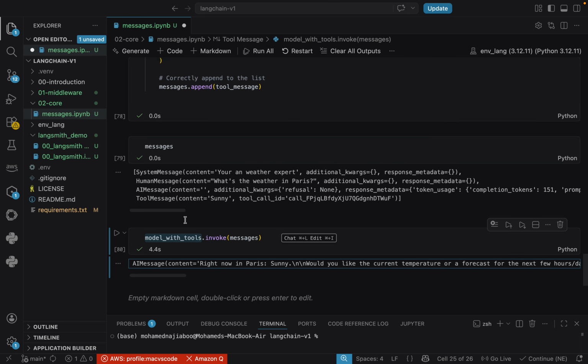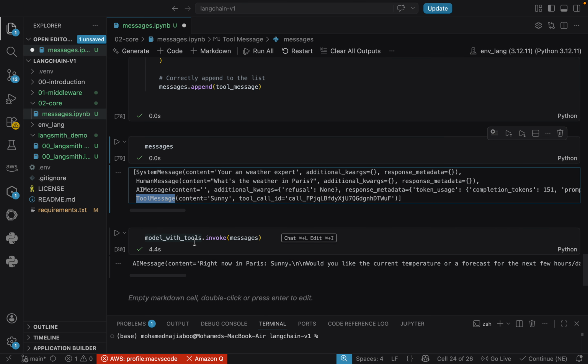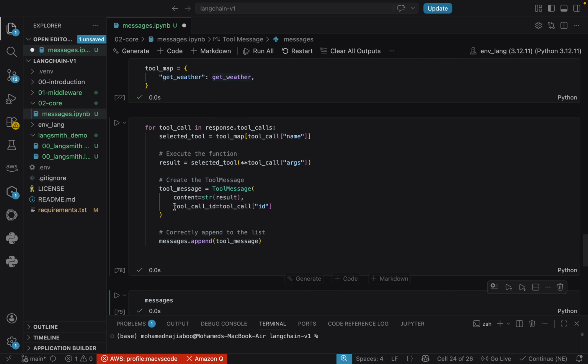I hope this tool message is clear. Here I'm talking about the LLM model, not about agents. Agents are able to execute the tools, but here I'm talking about the LLM tools. I hope it is clear.